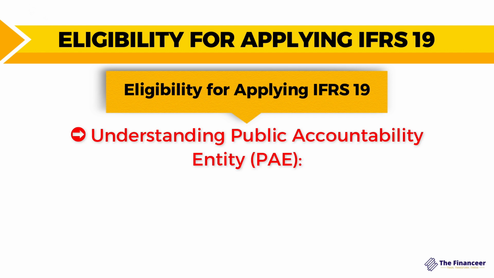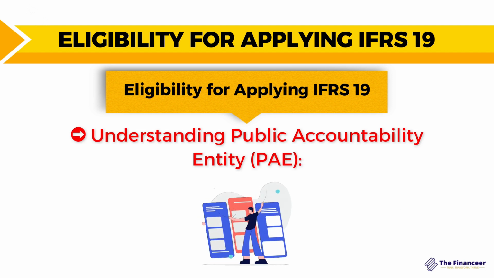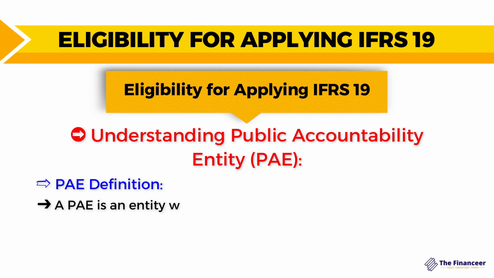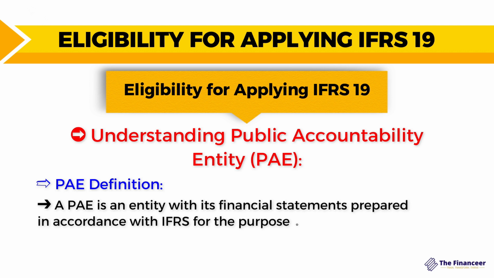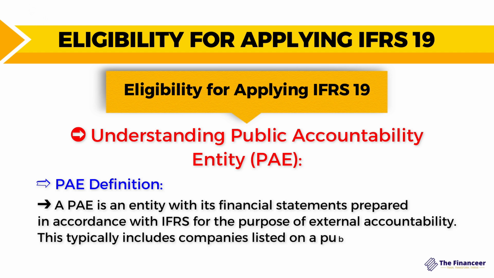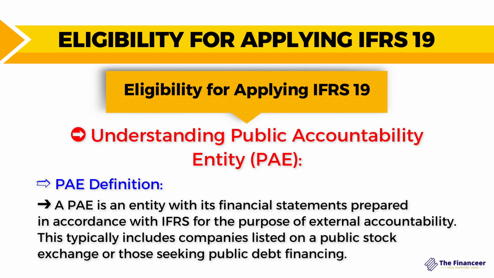The core concept for IFRS 19 eligibility revolves around whether the parent company or the subsidiary itself is a public accountability entity or not. Here is the breakdown. A public accountability entity is an entity with its financial statements prepared in accordance with IFRS for the purpose of external accountability. These typically include companies listed on a public stock exchange or those seeking public debt financing, for example.